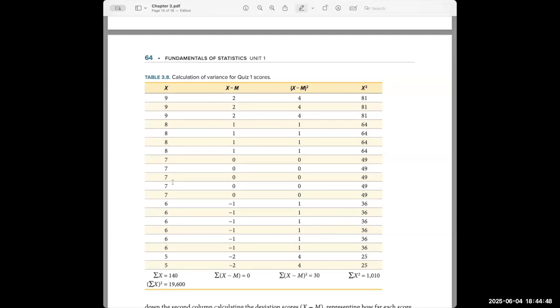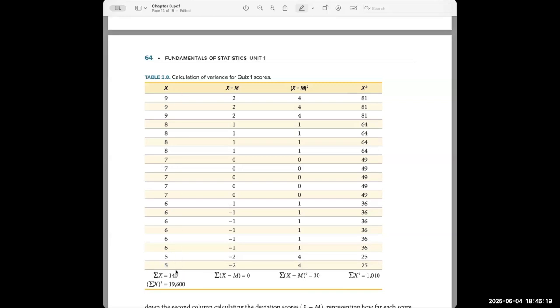So here's X. X represents student scores on the quiz. There are 20 scores, so the N size, N equals 20. If we were looking at this N as a population, we would use a capital N. But if we're looking at this N as a sample, we'll use a lowercase n. Still, there are 20 scores. You can count them very easily.